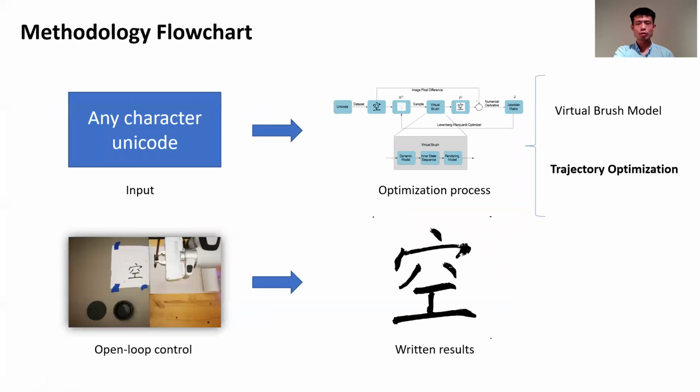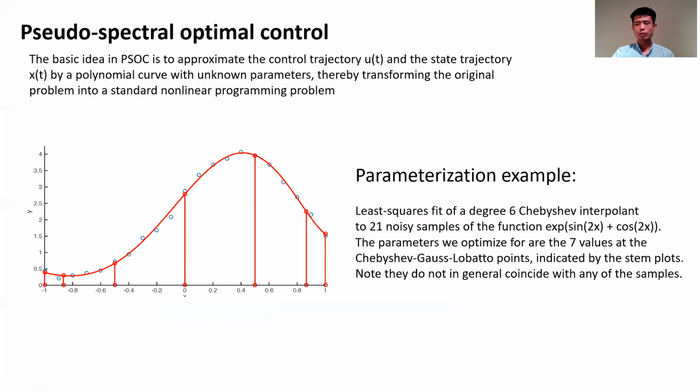Now, after introducing the virtual brush model, we would like to introduce the trajectory optimization part. The main idea is inspired from the pseudospectral optimal control method, and we use pseudospectral methods to parameterize the stroke trajectories. The basic idea can be shown by this simple example. Given a set of discrete blue points, we would like to find a polynomial curve to parameterize the trajectory of these blue points.